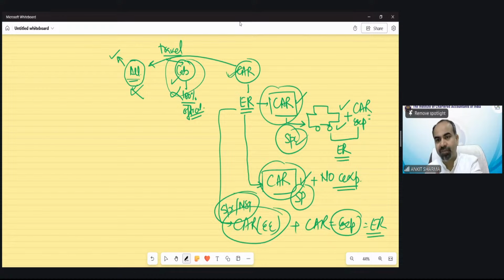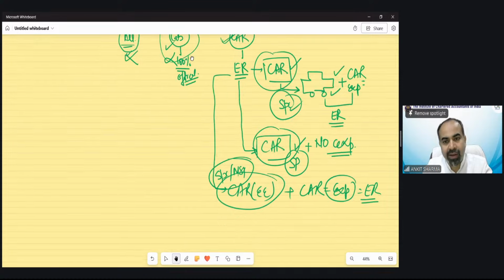Whether you are specified, then the first case would be taxable. And if the car is owned by you, in that situation, it is taxable in the hands of the employee. We have to prepare a chart for it. Then you would be able to understand exactly what we are talking about in detail.